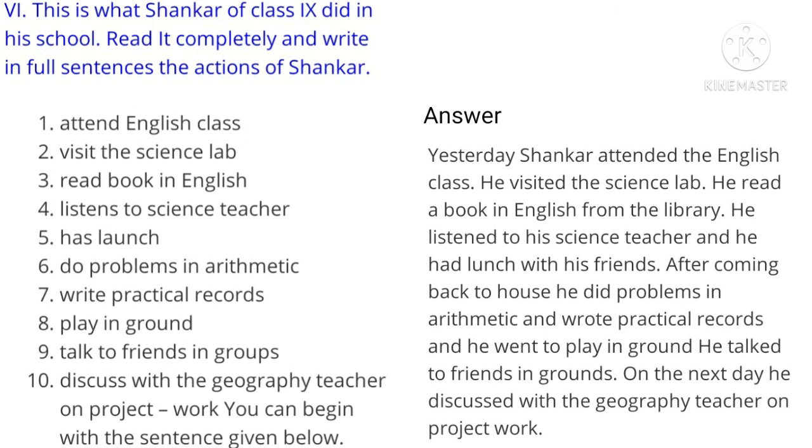He read a book in English from the library. He listened to his science teacher and he had lunch with his friends. After coming back home, he did problems in arithmetic and wrote practical records, and he went to play in the ground. He talked to friends in the ground. On the next day, he discussed project work with the geography teacher.